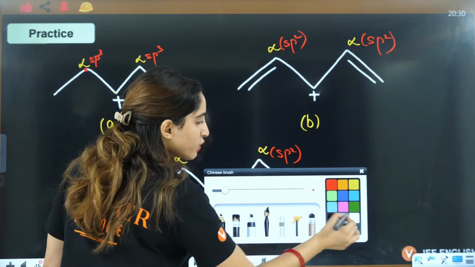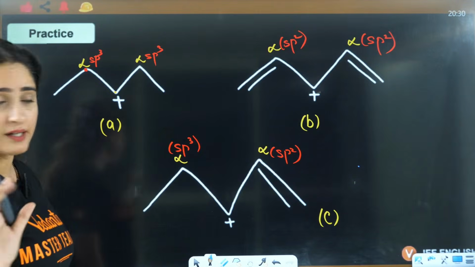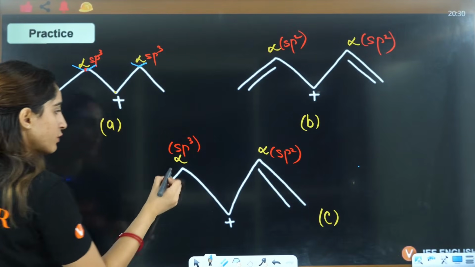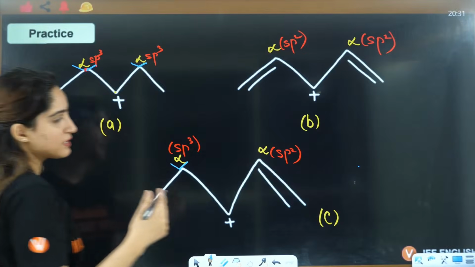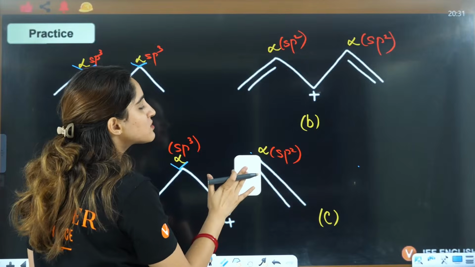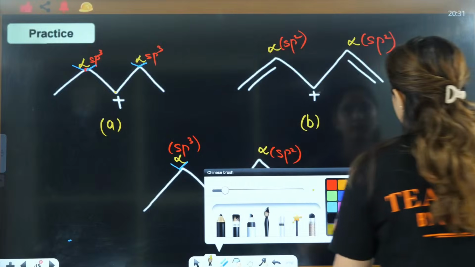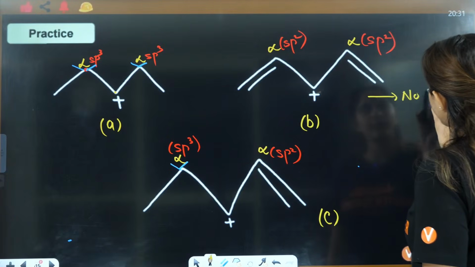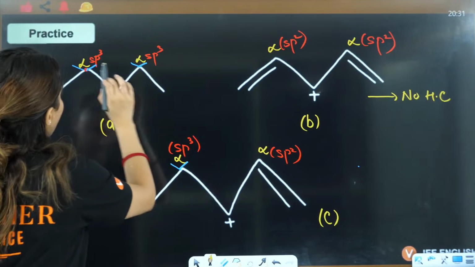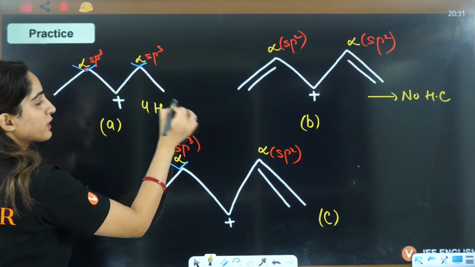Because hydrogens we are not writing here. Here, by blue I am mentioning the hydrogens. So here you will have 2 hydrogens, here 2 hydrogens, here 2 hydrogens to complete the tetravalency. Here you will have 1 more hydrogen, either way you don't need it. Why? Because this is sp2, it will not show hyperconjugation. So here, no hyperconjugating structure, because there is no alpha carbon which is sp3. Here you will have 1, 2, 3, 4, so 4 alpha, or you can just write 4 hyperconjugating structures.